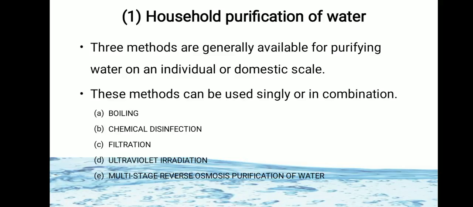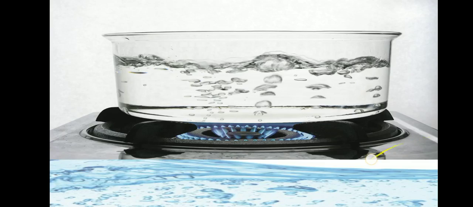Here is the list of some of these methods: first is boiling, second chemical disinfection, third filtration, fourth ultraviolet irradiation, and fifth multi-stage reverse osmosis purification of water. But of these five methods, only boiling, chemical disinfection and filtration are the methods which we can use domestically. So we will see them one by one.